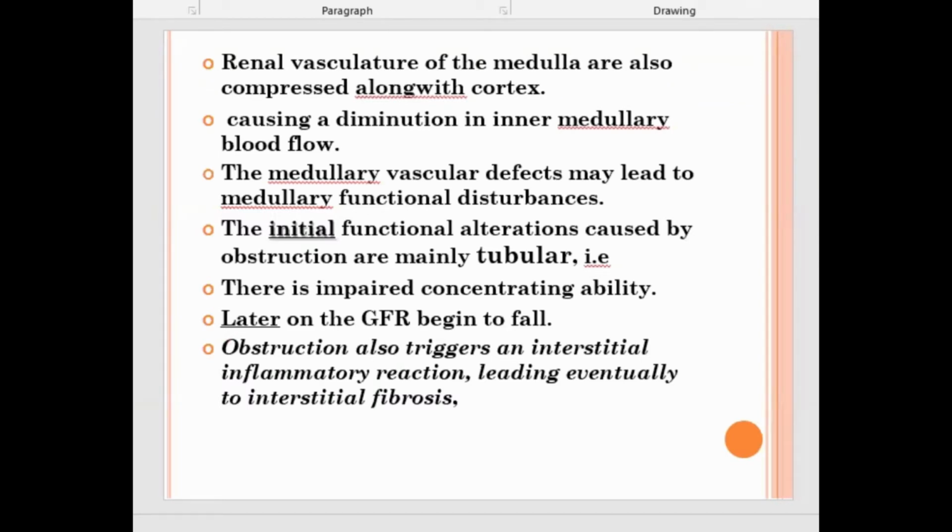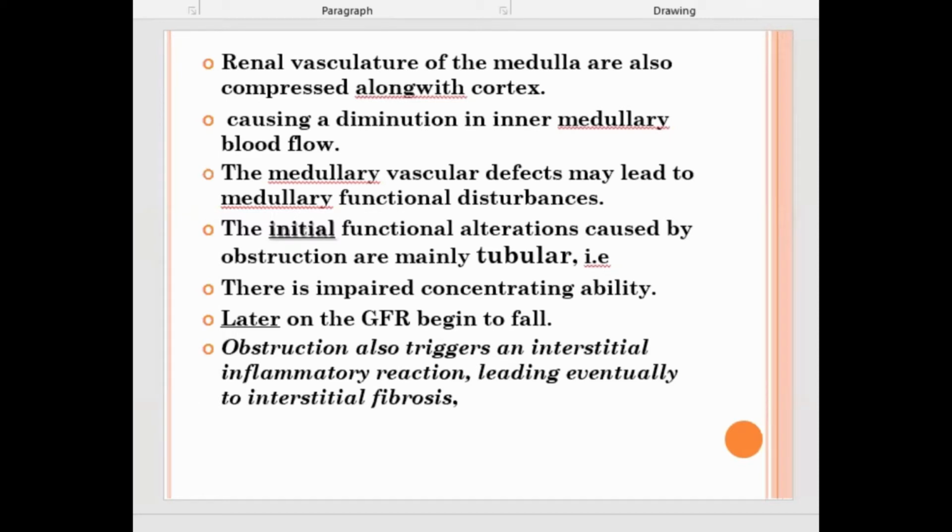The function of the tubule is to concentrate the urine, so there is impairment of concentration of urine. The concentrating ability will be reduced. Secondly, GFR is affected. First, there is tubular involvement. Second, there is GFR involvement.